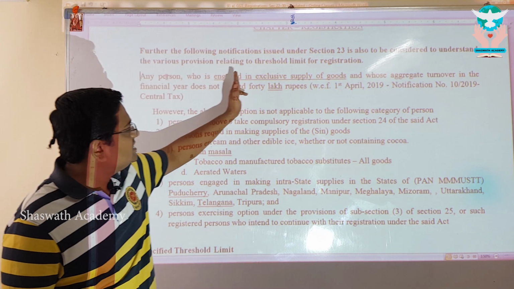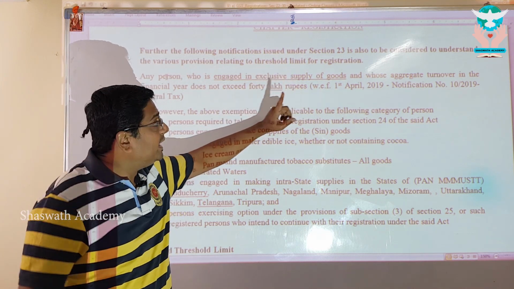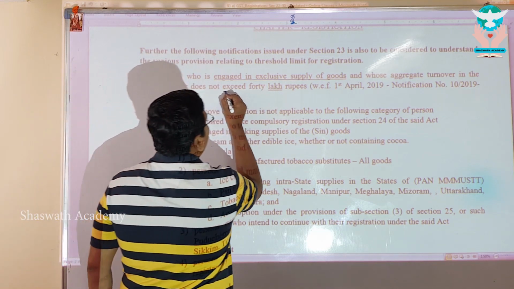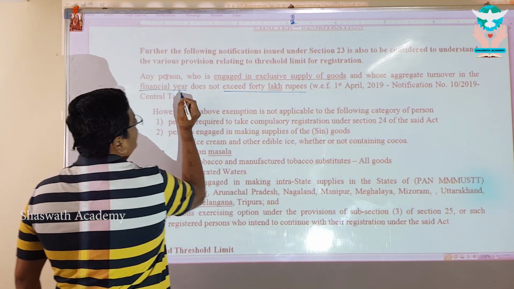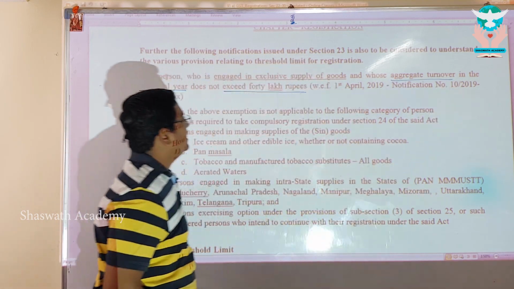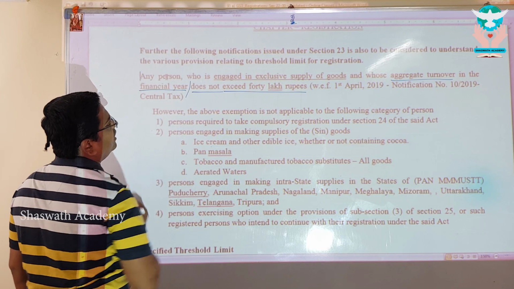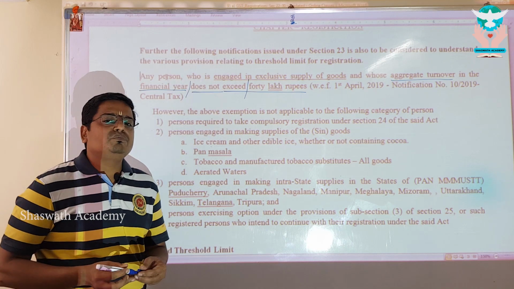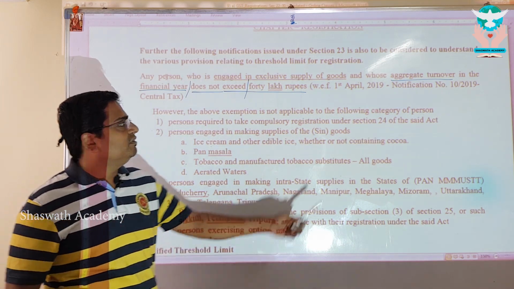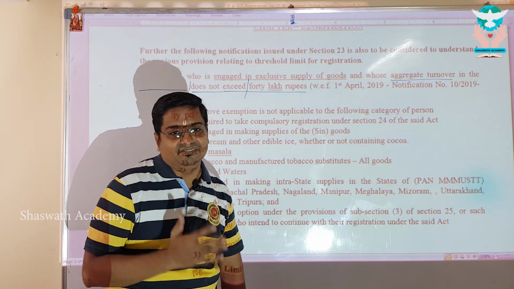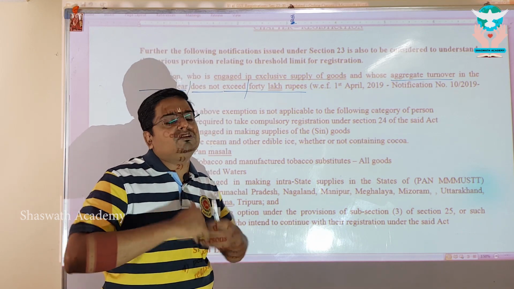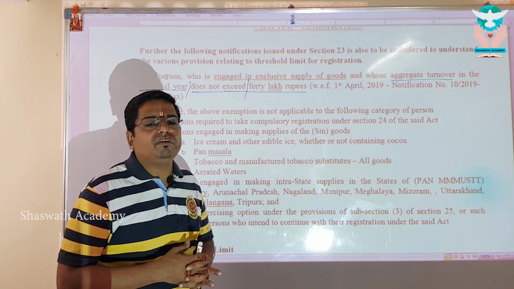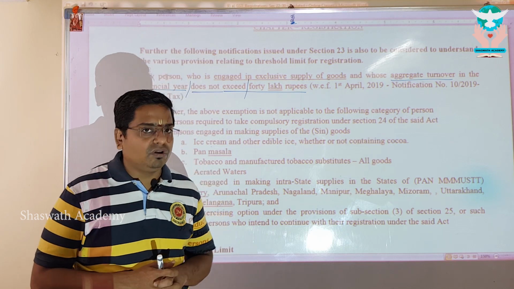A person who is engaged in the exclusive supply of goods, which is the proviso, exclusive supply of goods, and whose aggregate turnover in any financial year does not exceed 40 lakh rupees, my dear. This was made in letter and spirit from 1st April 2019 itself. Now this is what is actually formalized by way of introducing a proviso, so that they can redraft this notification, and we will be expecting a redrafting of the notification as well.